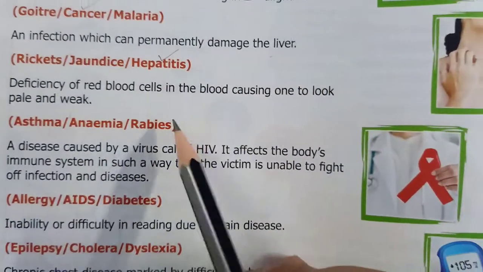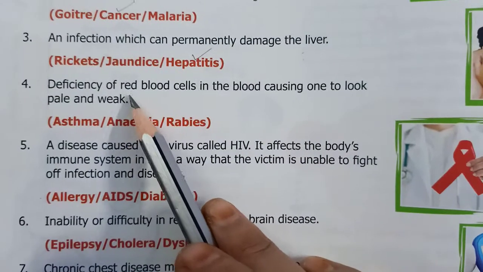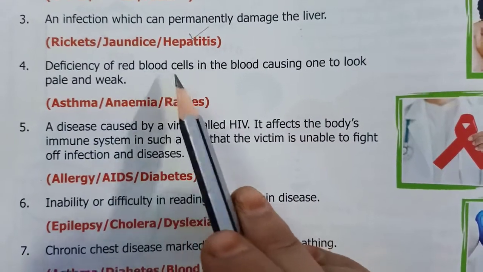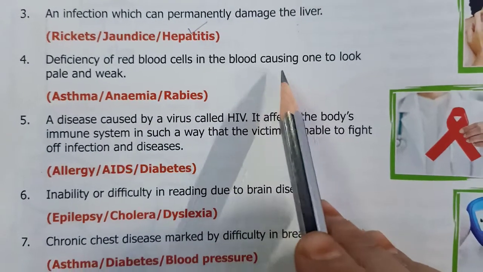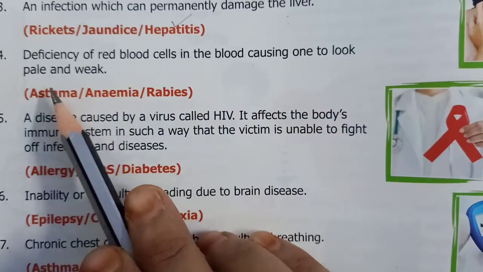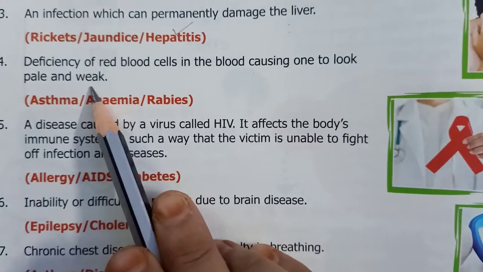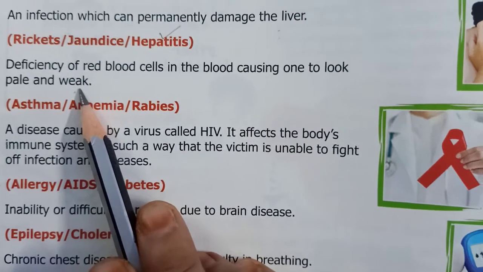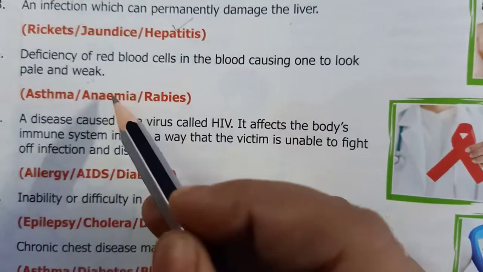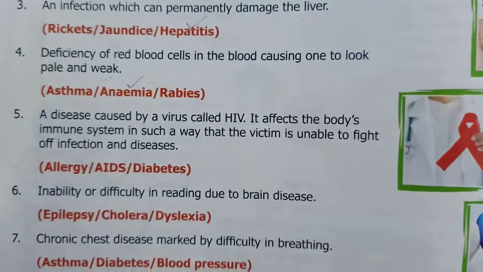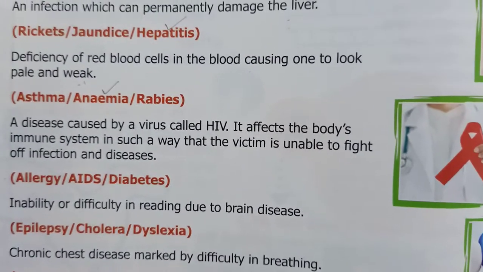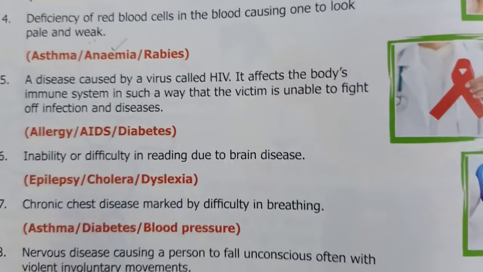Now, next one, deficiency of red blood cells in the blood causing one to look pale and weak. So this disease is known as anemia. Understand?